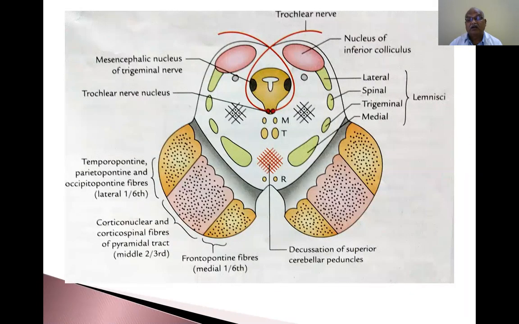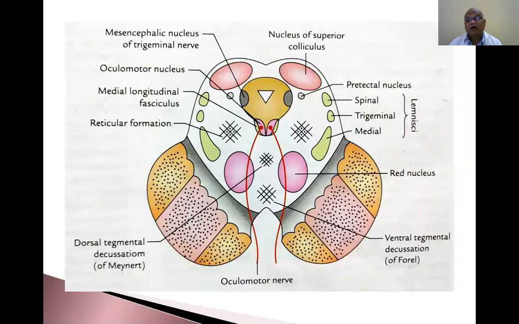So yeah, how these appear: reticular formation, decussation of the superior rubrospinal tract. So this is how these are all present. How much is this one mingled here? Is there any mingling of this part with this part?